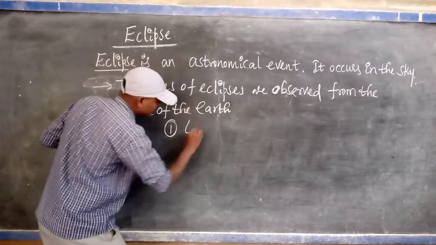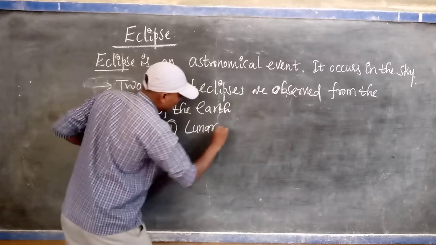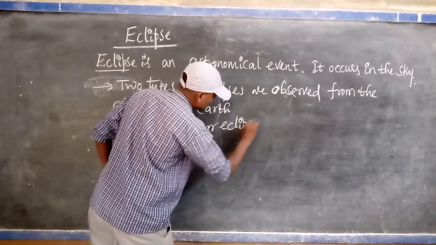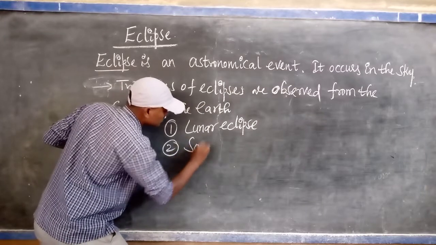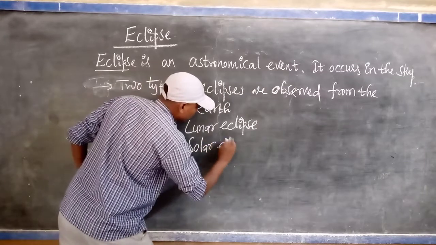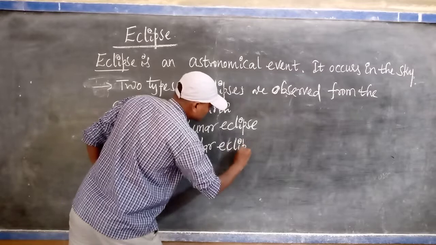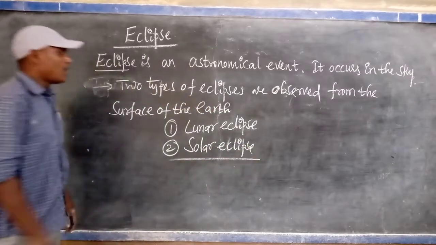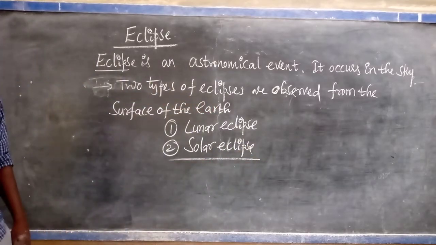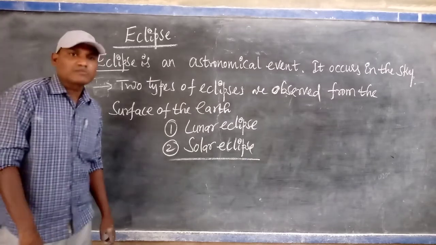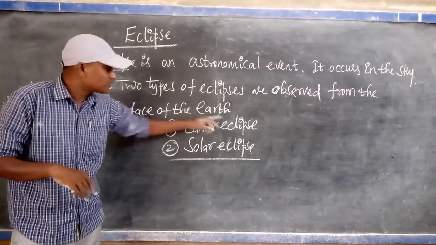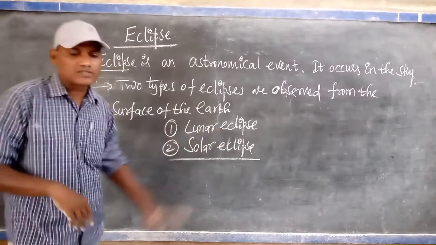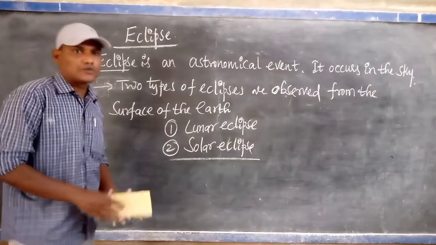First one, lunar eclipse. Second one, solar eclipse. So how many types of eclipses do we observe from the surface of the earth? Only two. One is the lunar eclipse, another is the solar eclipse. What is lunar? What is solar?